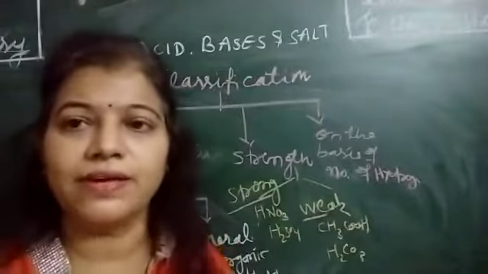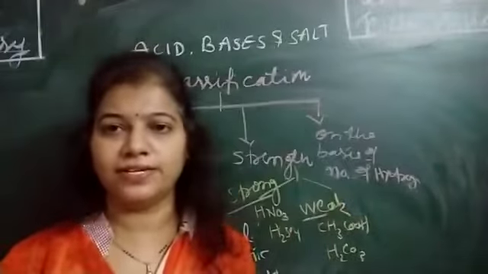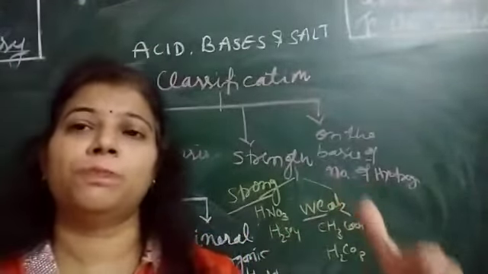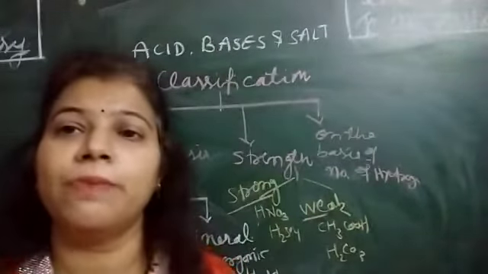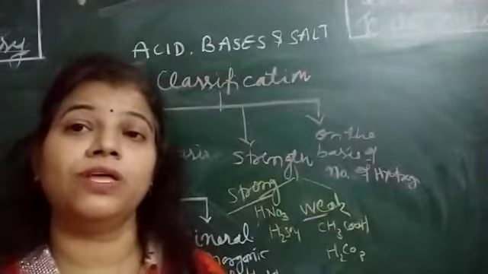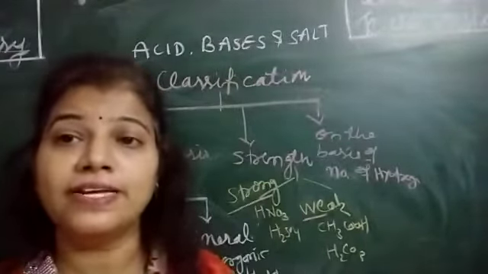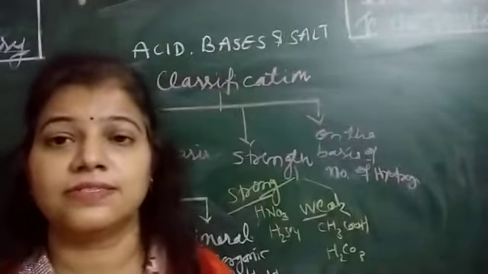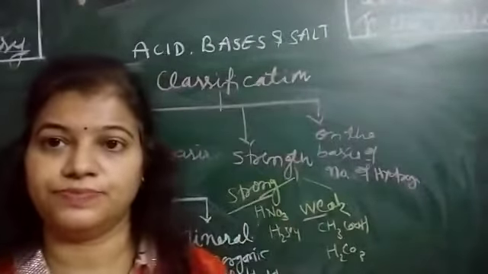During dissociation, when it breaks down, it completely dissociates into its H+ and Cl- ions. No amount of HCl remains. This is complete dissociation, which means it produces ions completely. These types of acids are said to be strong acids.